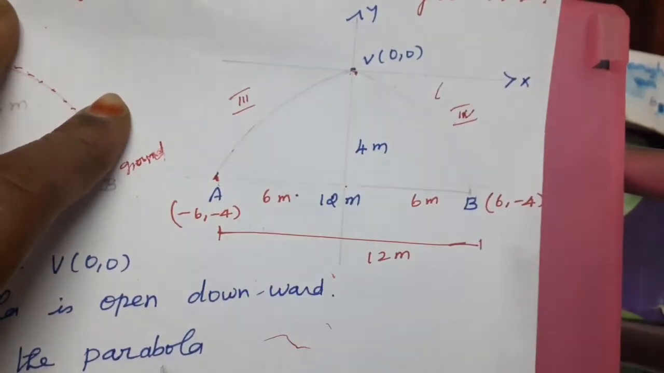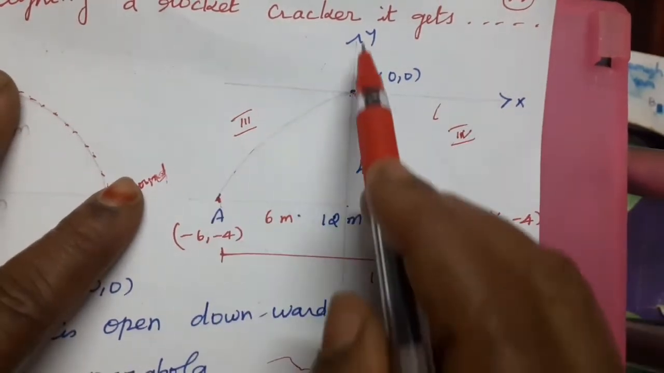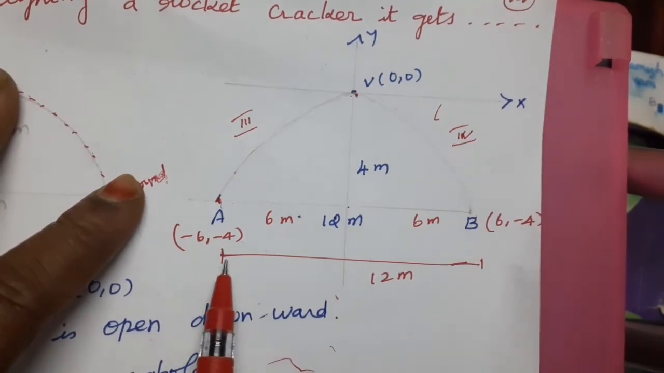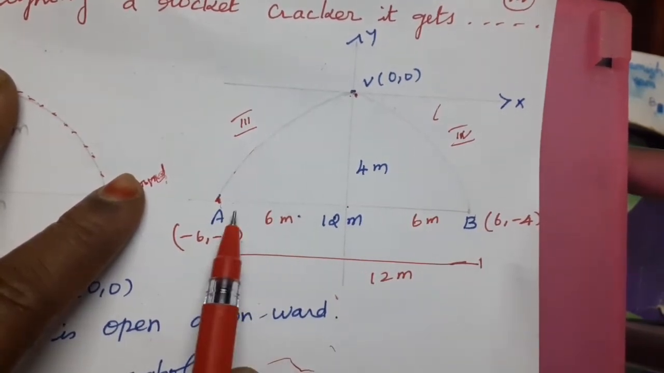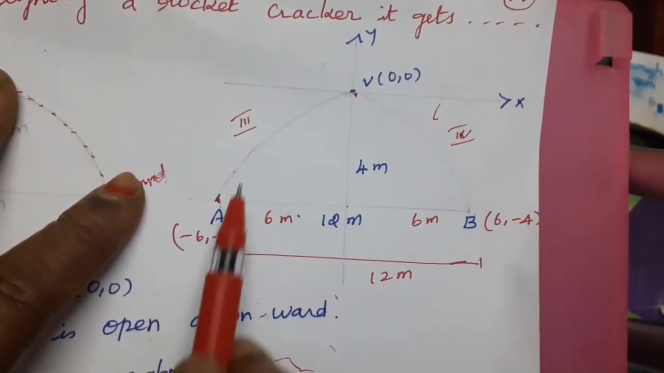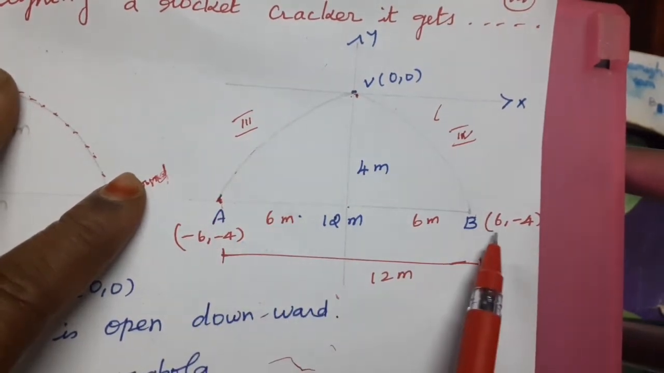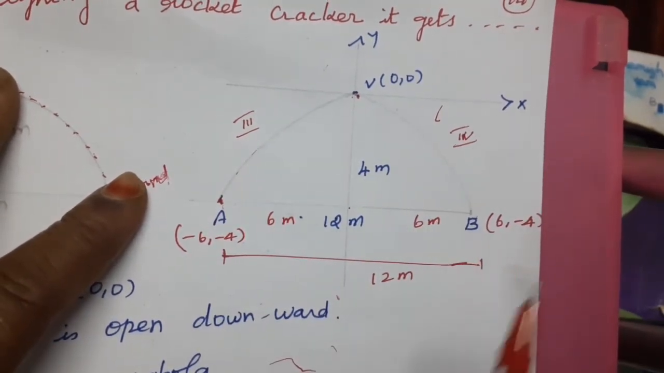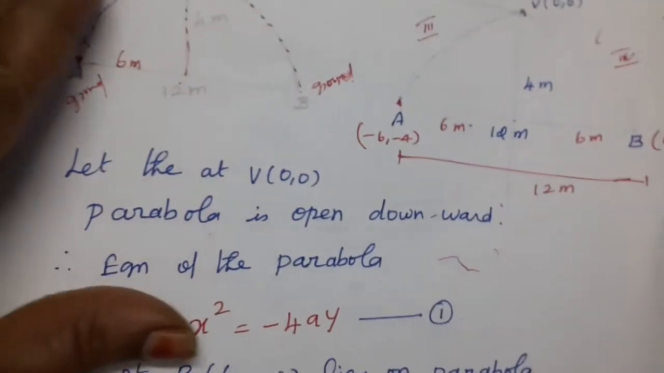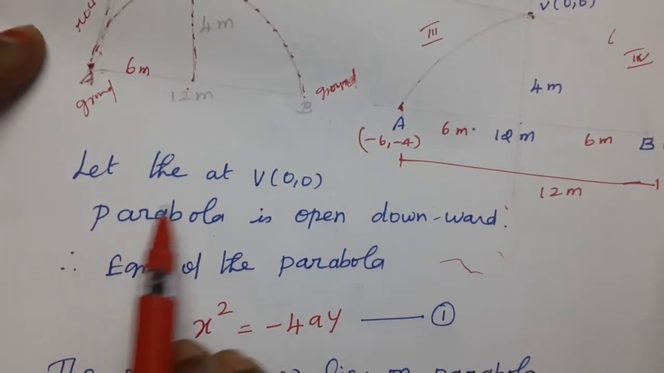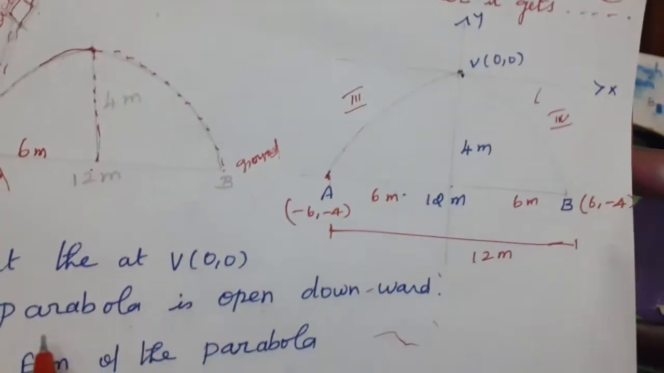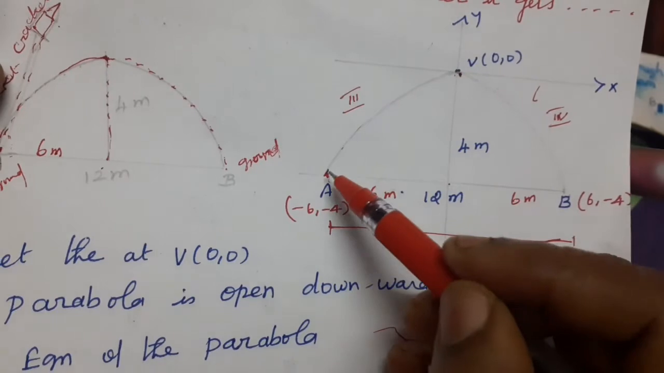Now we are going to find the angle of projection. See the diagram: x-axis, y-axis, vertex. This is the A point, the starting point, and this is the ending point. The distance is 12 meter, divided by the vertex into 6 meter and 6 meter. A point is minus 6, minus 4 because it lies in the third quadrant. B point is 6, minus 4 because it lies in the fourth quadrant. Let the vertex V be 0, 0. The parabola opens downward.